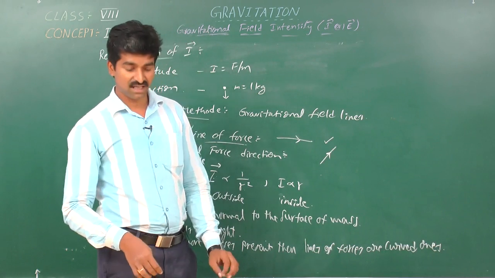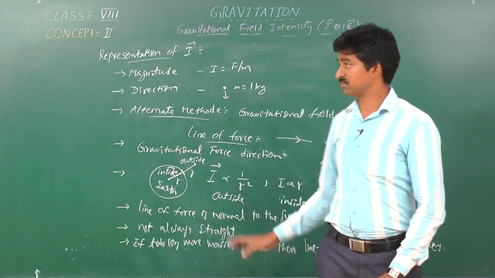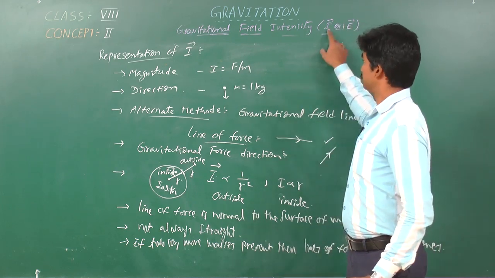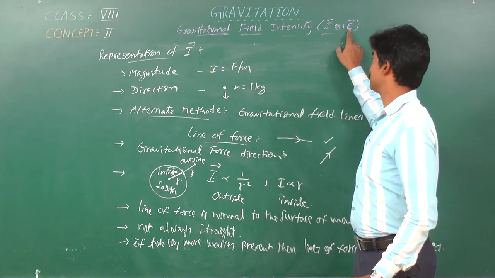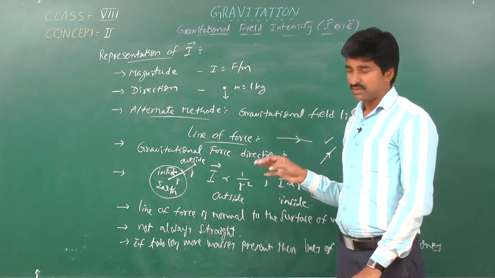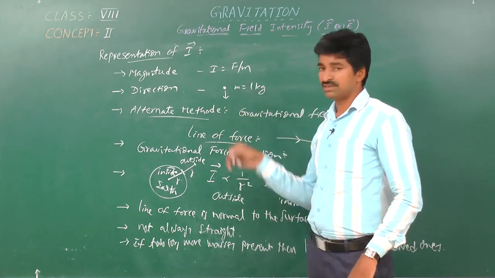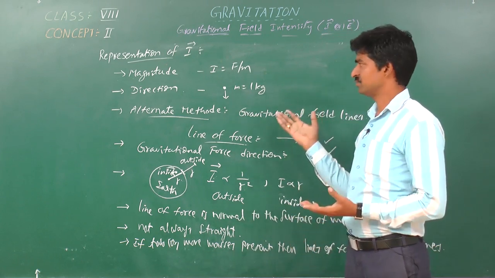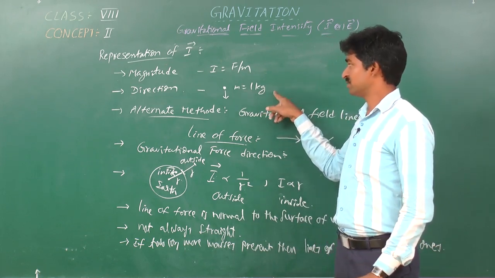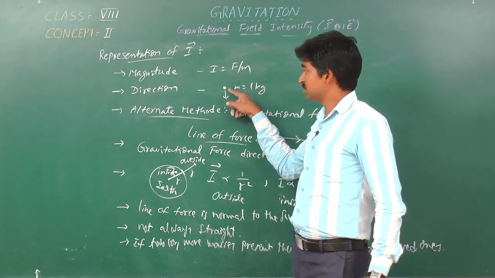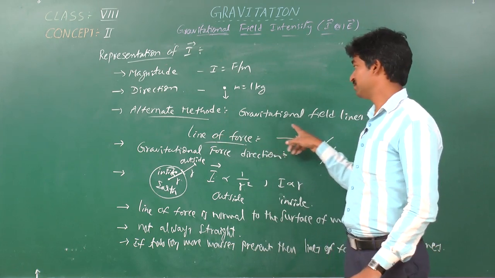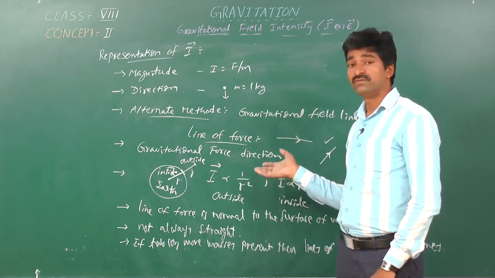This is the information regarding the second concept. In the second concept, we started with the definition of I, that is gravitational field intensity. It is usually represented as I; in some books I found that it is also E. After the definition, we went through a small derivation, SI units, CGS units, and representation of I, magnitude wise and direction wise. For the direction, we follow two methods. The first method is the direction in which the unit mass is allowed to fall freely. The alternate method is by using the gravitational field lines concept.